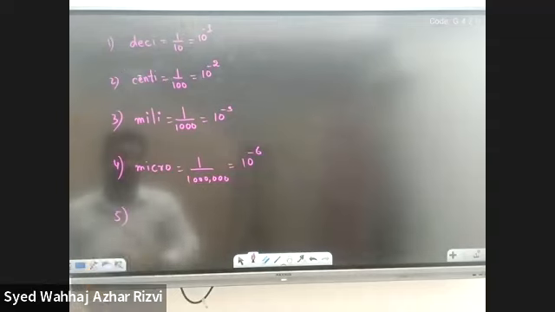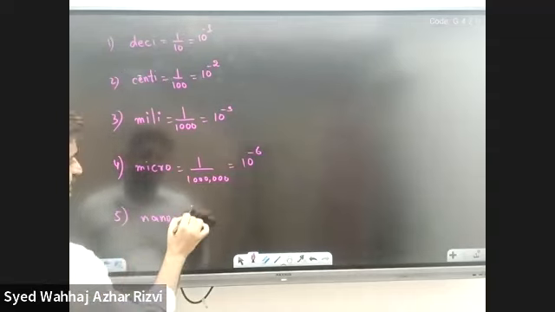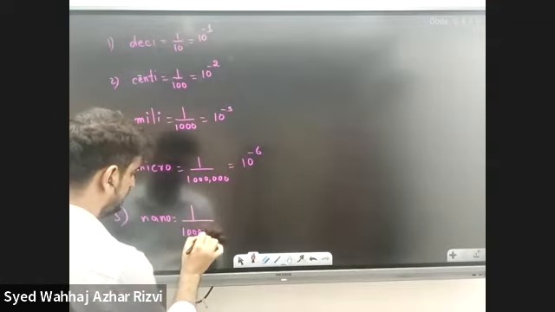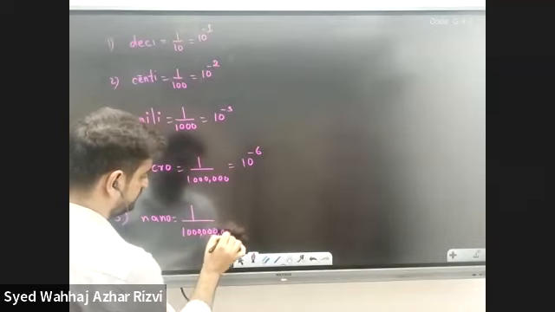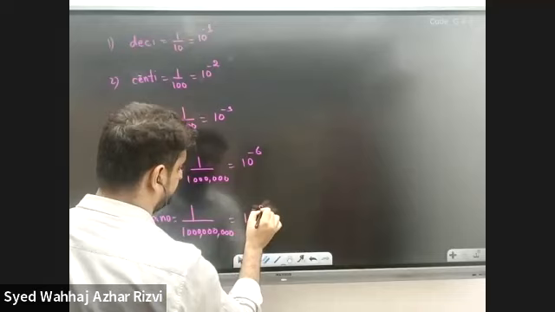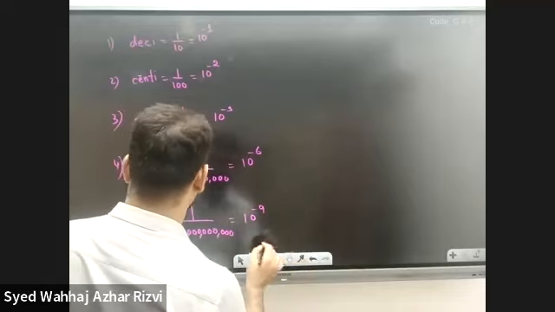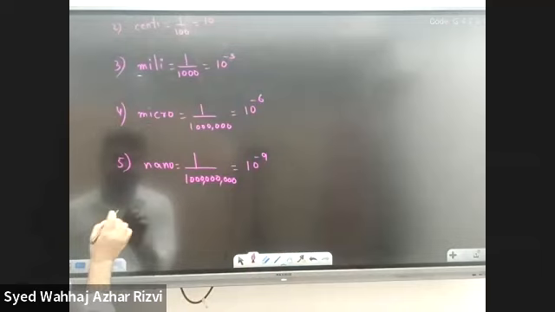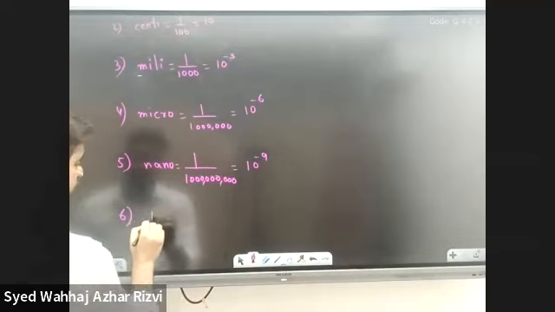Let's write it first. Nano. So nano means 1 over 1, 2, 3, 4, 5, 6, 7, 8, 9 zeros. 10 raised to the power negative 9. That's a nano. Sixth, pico.